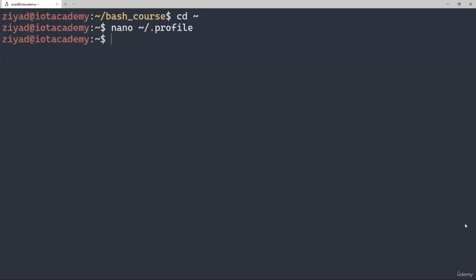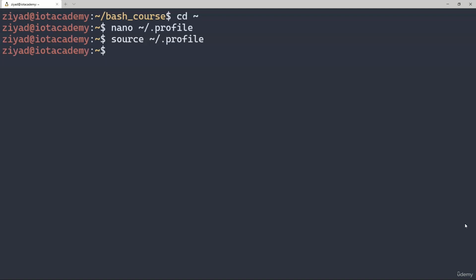Now the .profile file is usually read when our shell boots up. If we want our shell to read the new version of the file, we have two choices. We can either reboot the shell by restarting our terminal, or we can use the source command to reload the file. The source command is usually the more convenient method, so let's use that. If we run source ~/.profile, this will cause bash to reload the .profile file.